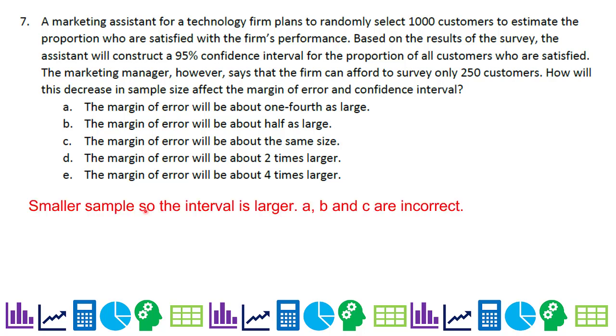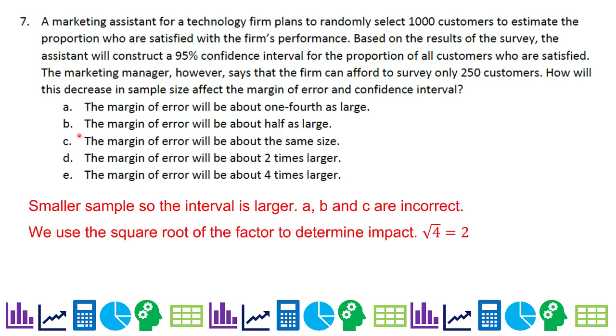So we have a smaller sample, so the interval is going to be larger. It's not going to be A, B, or C. We use the square root of the factor to determine impact. So this is a 4 times difference, going smaller. So square root of 4 is 2. We know our margin of error is going to be larger, so we're going to say 2 times larger.